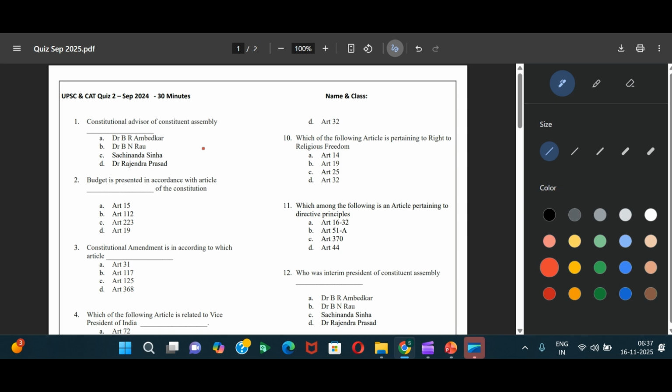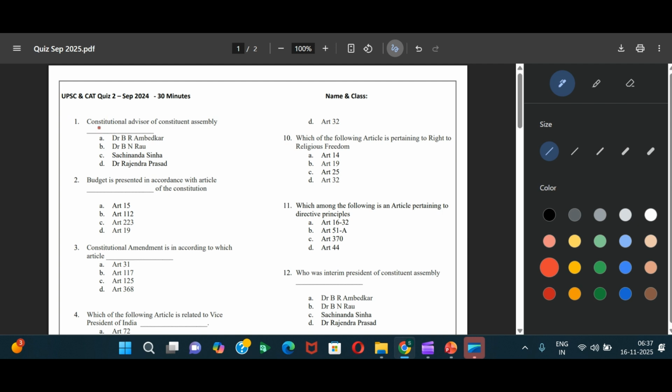Today we would be covering a test in which I have covered questions that are related to the Constitution. Let us go. This is a basic level test and it's all about your memory, but these are the most important questions. They are repeated, they are asked in some form or the other. So it's good to watch the video for sure.